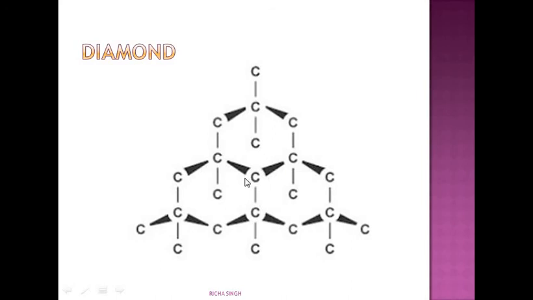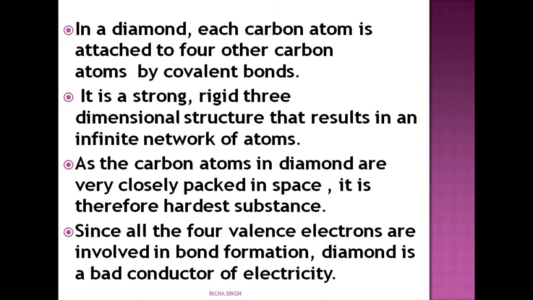Okay. Now all the carbon atoms are forming bonds, so none of the carbon atoms is free. Therefore, what will happen? It will not act as a good conductor of heat and electricity because free electrons are needed, and they are not there in the case of diamond. Now it is strong and rigid. It has a compact structure because all the carbon atoms are held together and none of the atoms is free. It's closely packed, and therefore it is the hardest substance.